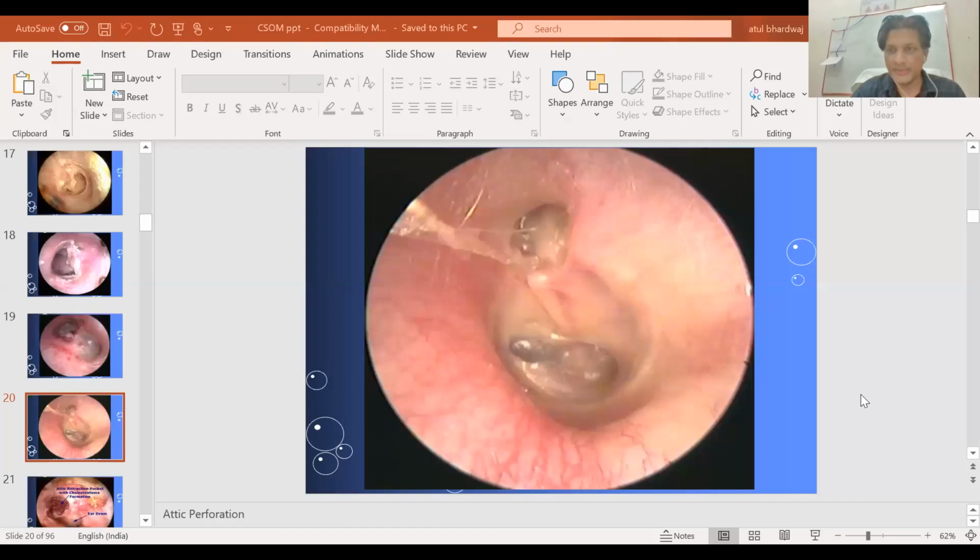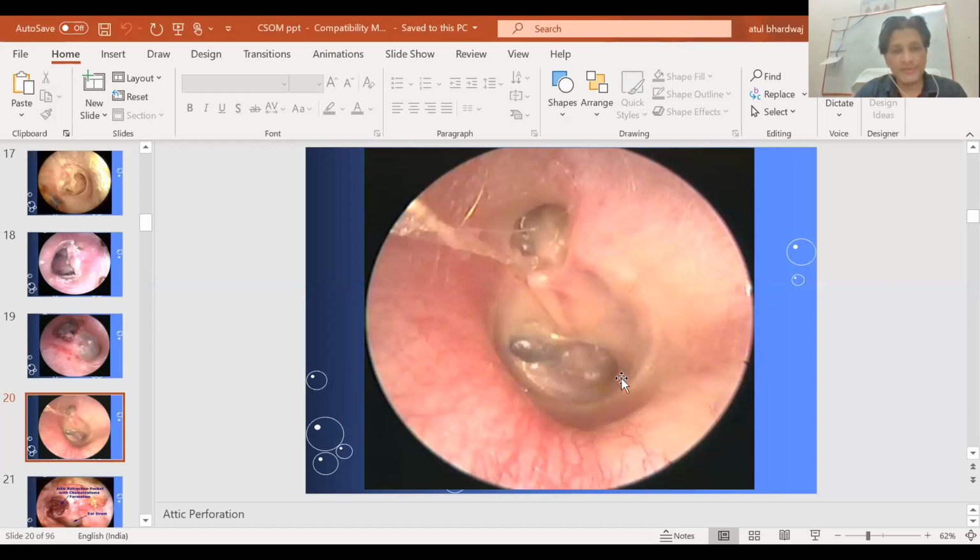So cholesteatoma being an integral part of CSOM, it is bound to have some discussion on CSOM in order to go ahead with the complications of the cholesteatoma and CSOM. So today's topic of discussion will be CSOM. CSOM stands for chronic suppurative otitis media. Chronic suppurative otitis media. So let me expand it first.